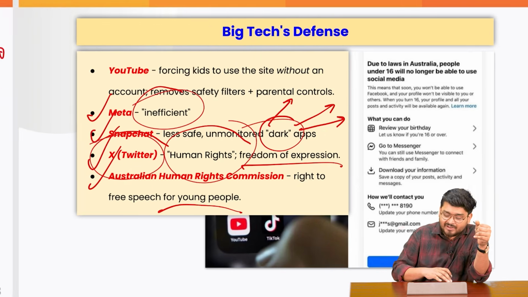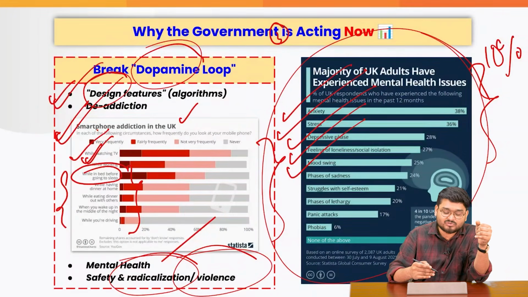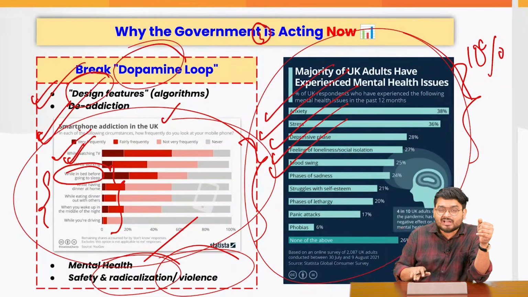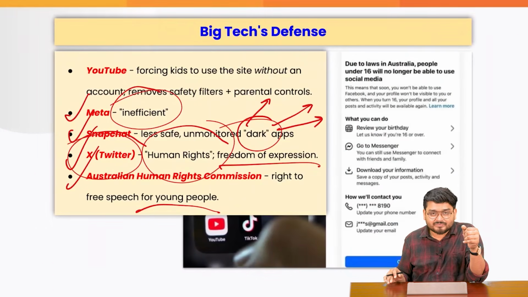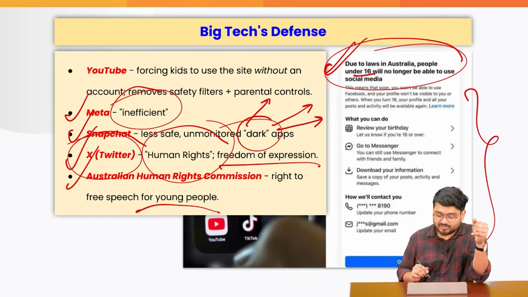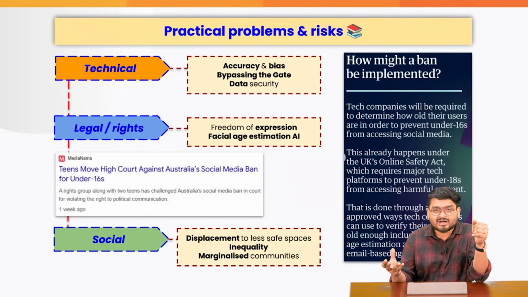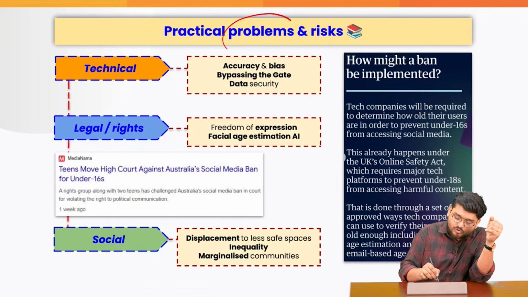Drastic measures are required, especially when so many adults are facing this kind of issue. Addiction is there, the economy is not able to perform properly, and that is why, for example, in Australia, if someone is opening a social media account, they have to do all these kinds of things. This is maybe the need of the hour. But maybe they can have their own problems and risks.